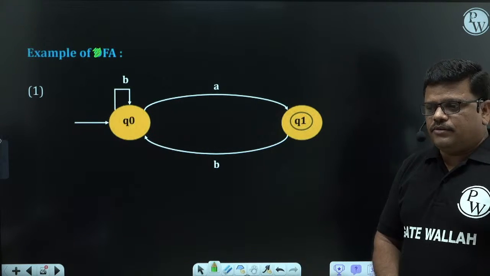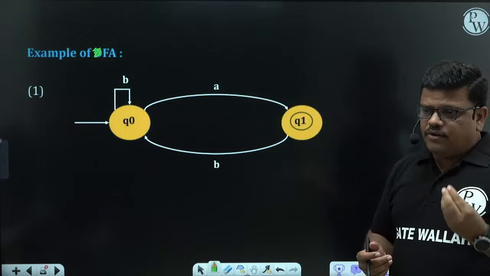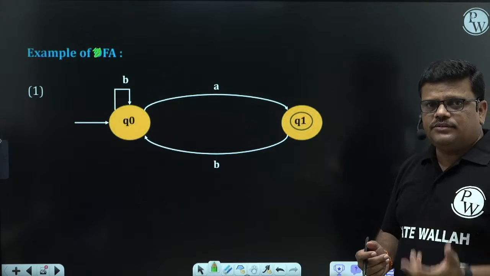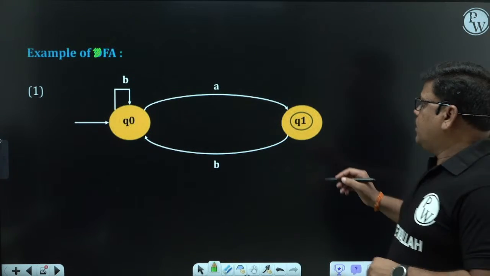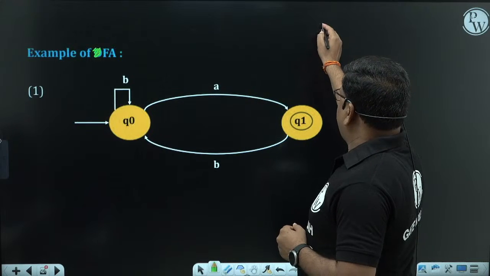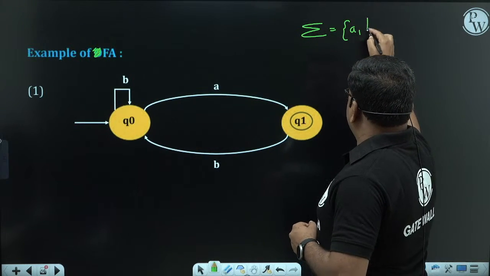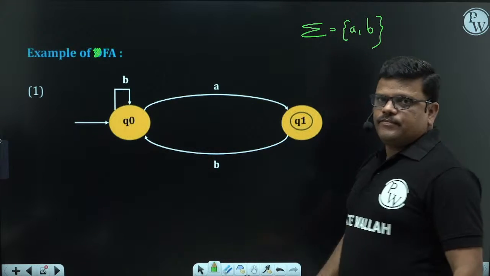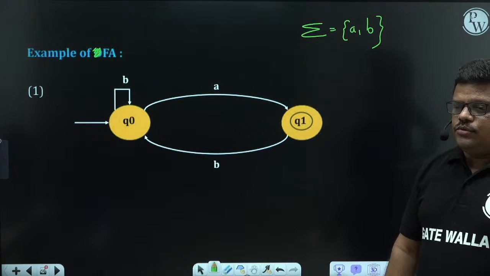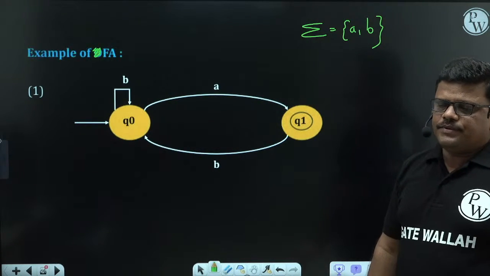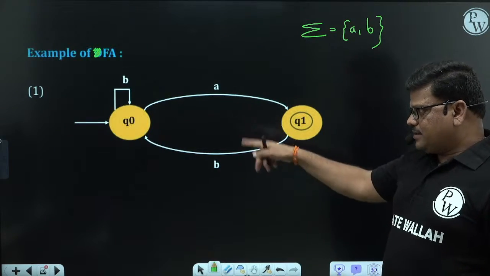So what is the definition of DFA? From every state, on every symbol, a transition exists, then only it is a DFA. What are the symbols here? Our input alphabet sigma is nothing but A comma B. So to say anything is a DFA, here circles are states.